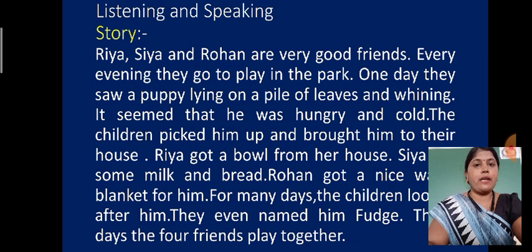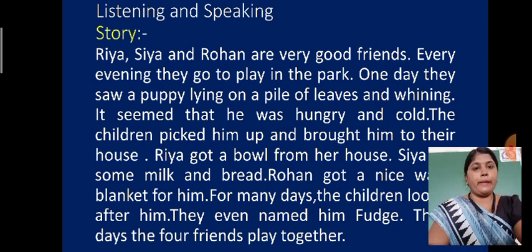Let us start. Riya, Sia and Rohan are very good friends. Every evening they go to play in the park. One day they saw a puppy lying on a pile of leaves and whinnying. It seemed that he was hungry and cold.